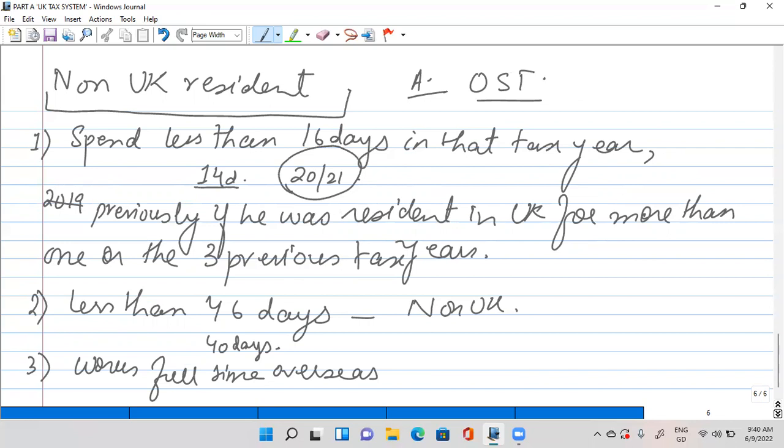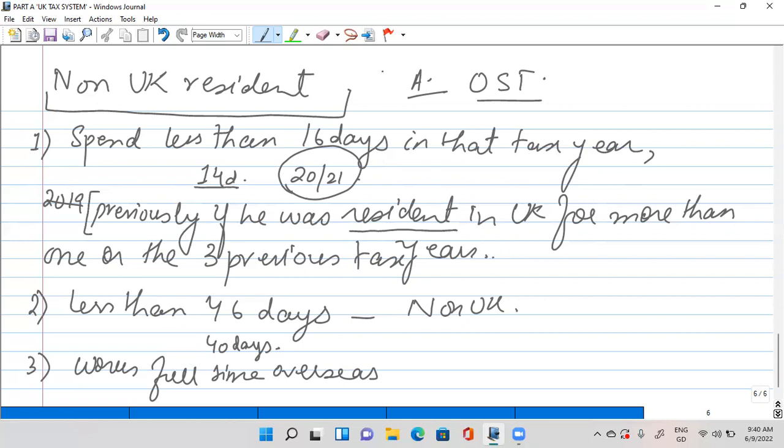Now we will check his previous status, like previously, in one of the three previous tax years, what he has been. So if in any one of the previous tax years he has been a resident, this condition is now complete. The person will get qualified for this, right? So spent less than 16 days in that tax year, and previously he was resident in UK in one of the three previous tax years.